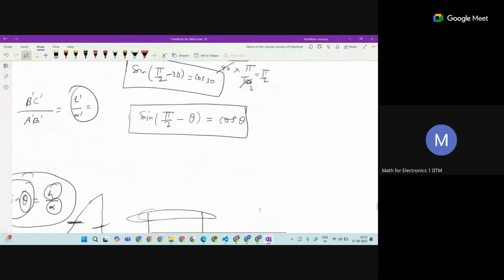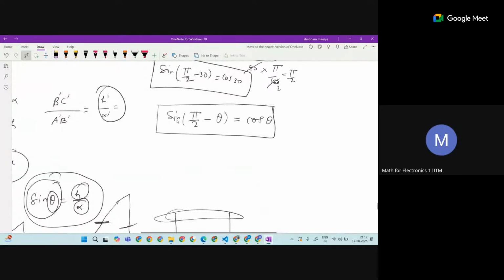So this is the sine relation. We thought of this pi by 2. Can we think of the other case also? What will happen with sine of pi by 2 plus theta? Here it is negative. Can we say what sine of pi by 2 plus theta is going to be?